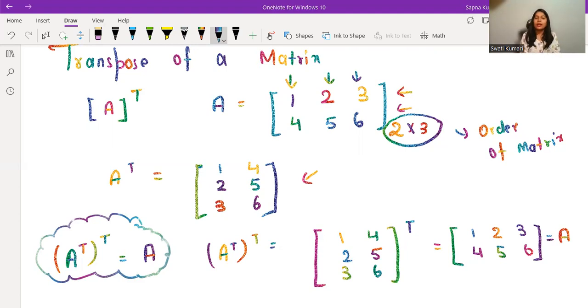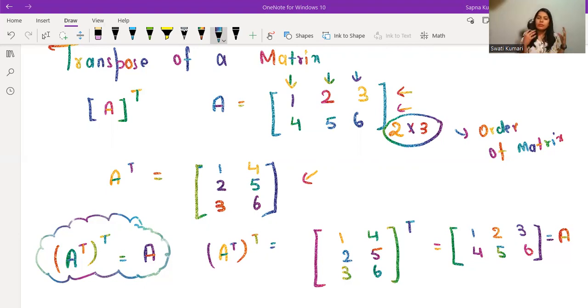Now, as I said, I'm not going to talk about matrix multiplication because I'll be explaining that part in the practice video itself, which I'm going to upload maybe tomorrow or day after tomorrow. So you don't have to wait for long. I'm going to talk about matrix multiplication in the next video, where I'll be solving a lot of questions on matrices.